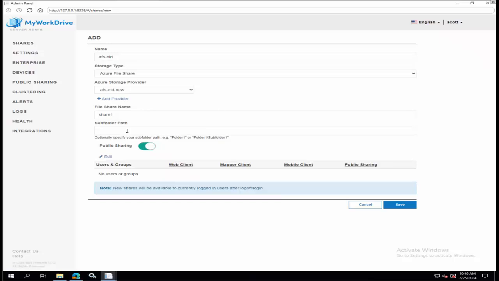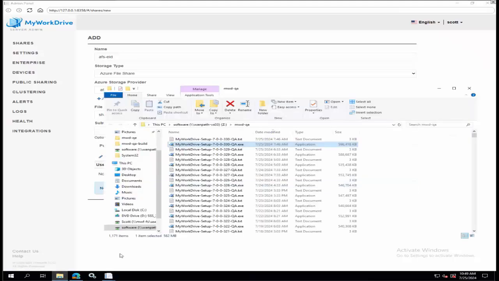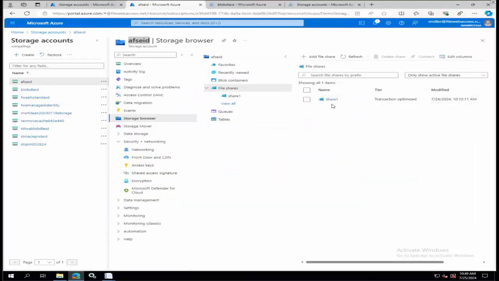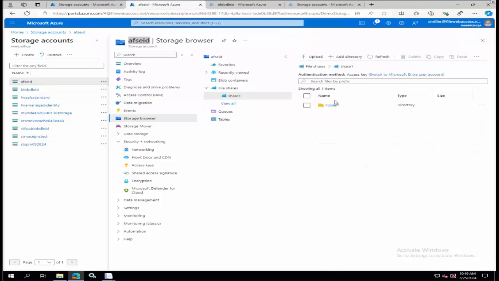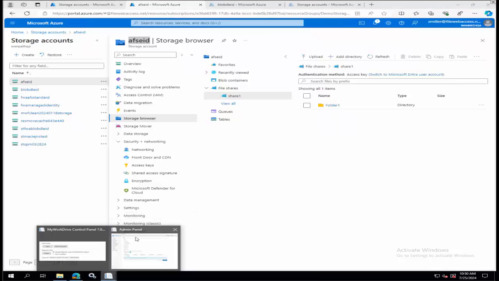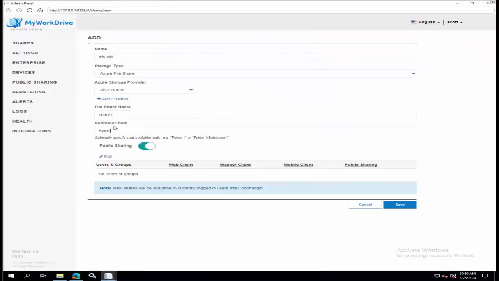Now, you'll notice I haven't mentioned at any point the subfolder path. But if your shares have subfolders, just like we support with NTFS and the other things, and I want to specifically target a subfolder for this share, I can do that. I can go right in here to folder 1, type that in here, and define that subfolder path. Not important, but just a feature if anyone happens to need it.